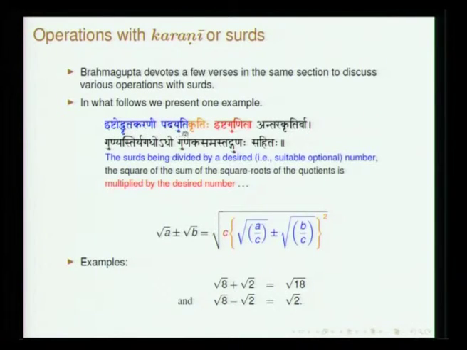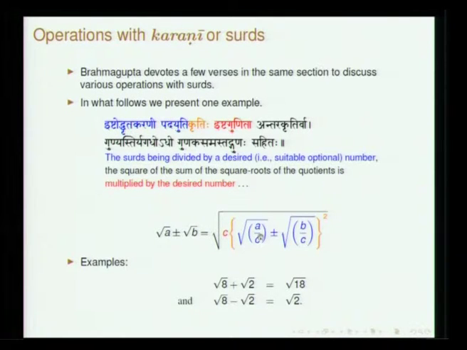Ishtodhrita karani padayutihi. Suppose you want to add or subtract two surds. He gives an interesting method. He says ishtena udhrita, means you can divide it by some choice which will make the operation convenient to you. So ishtena udhrita, divided by this, padam is square root, yuti is add.